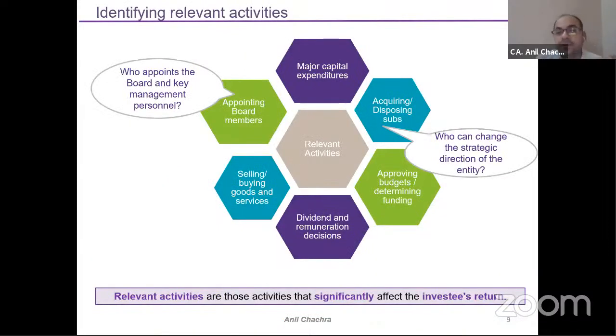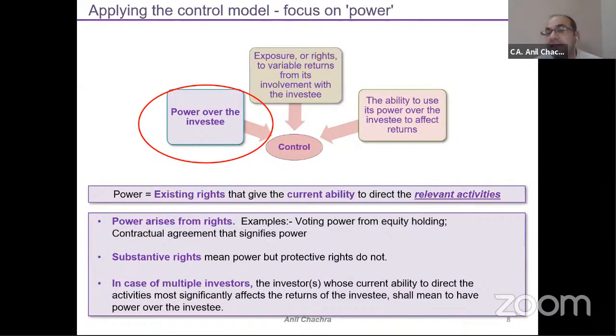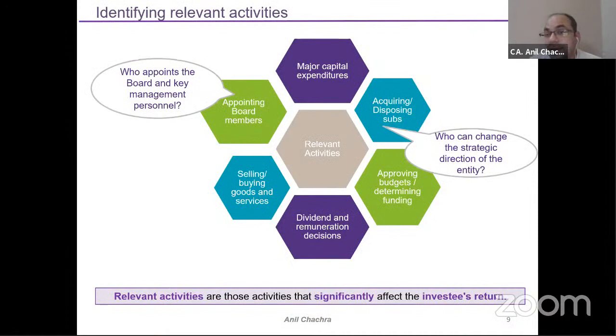So under this power, we have mentioned the relevant activities, right? Current ability to direct the relevant activities. What are those relevant activities against which I should have the ability to direct the company at my discretion? It could be the capital expenditure decisions. It could be the acquisitions or disposal of the subsidiaries.